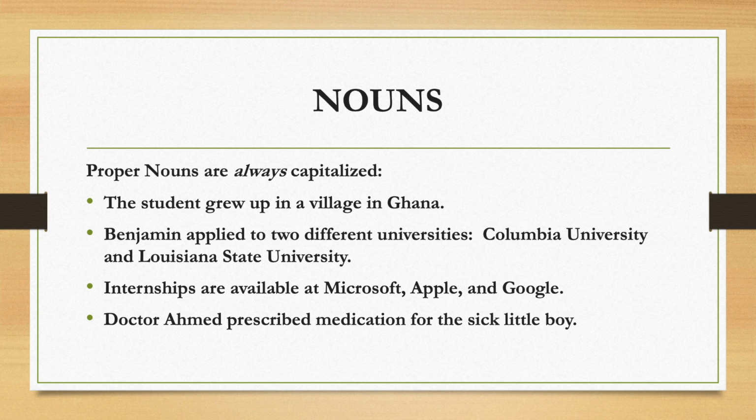The next sentence, internships. Now it is capitalized because it's the beginning of the sentence. Otherwise, it would not have been capitalized. And then the last one, medication, is not capitalized because it's a common noun. And boy is not capitalized because it's a common noun.